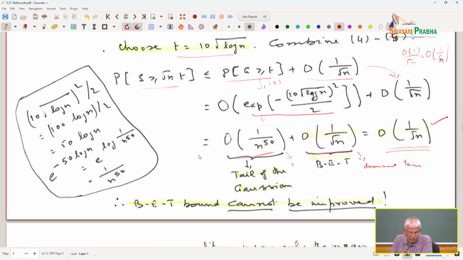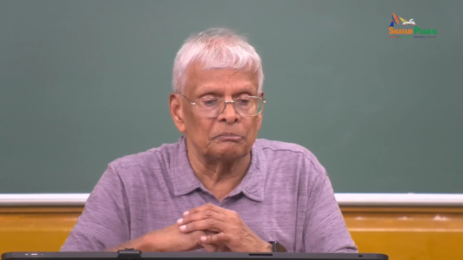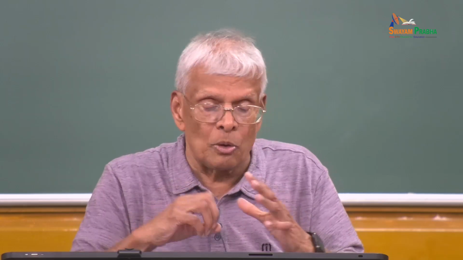So, this again tells you the BET bound cannot be improved. So, these are all kind of negative results, but these negative results are important to understand tail bounds, to understand why we do what we do, why we do not use something else. And the mathematics of this is absolutely good mathematics. By doing this, you understand the analytic approach to probabilistic arguments.